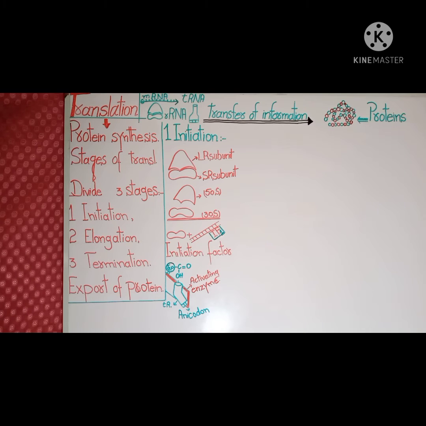So one activating enzyme attaches to an amino acid which has a carboxylic group, i.e. the COOH group, and a transfer RNA molecule that has a hydroxyl group. So when a reaction between the carboxylic group and hydroxyl group occurs, let us see what happens.